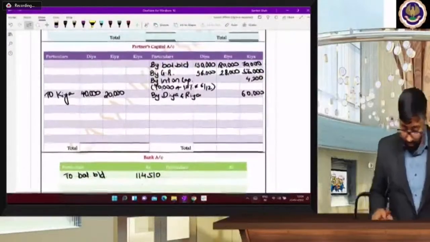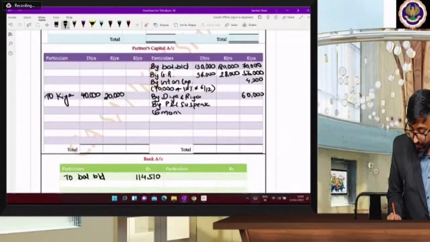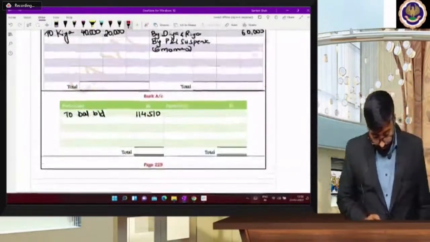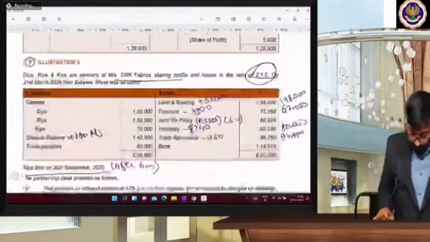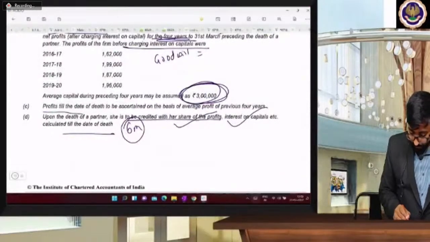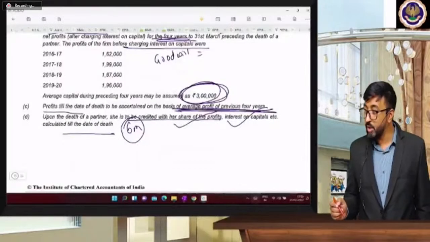Now her share in profit goes through the P&L suspense account. For how many months will she get the P&L suspense? 6 months. Now what is the average profit you calculated? Profit is on the basis of average profit of the past 4 years. So what is the average profit we calculated?